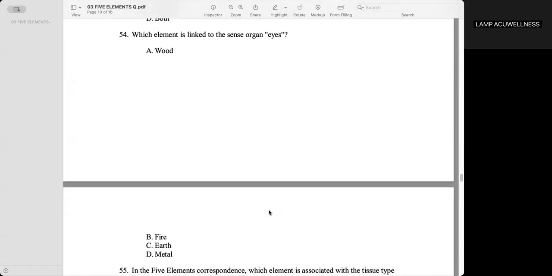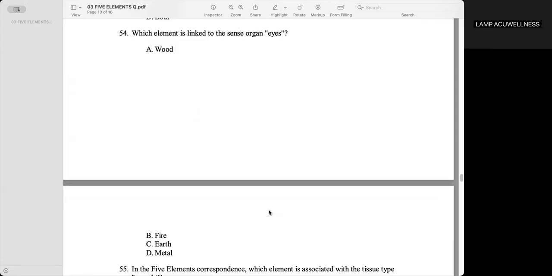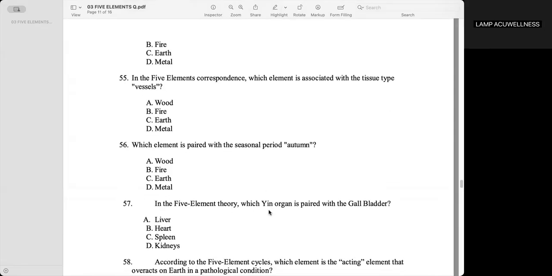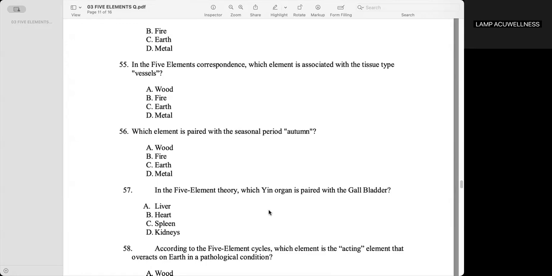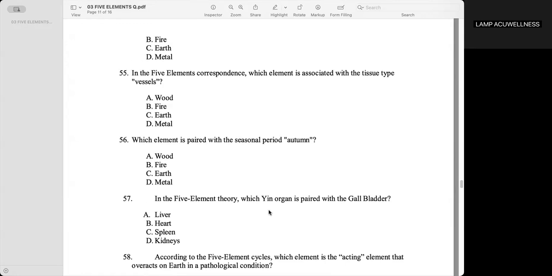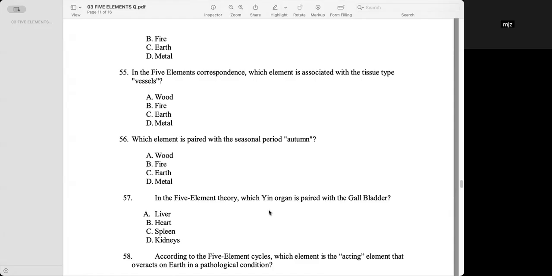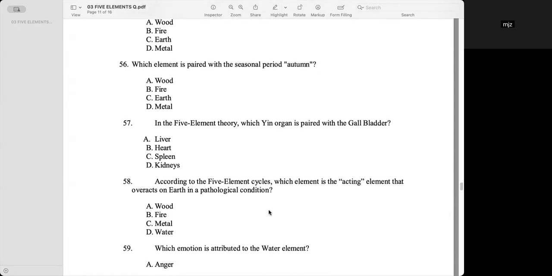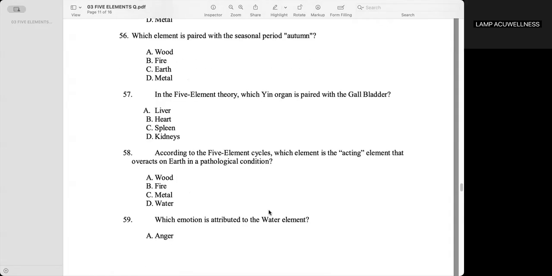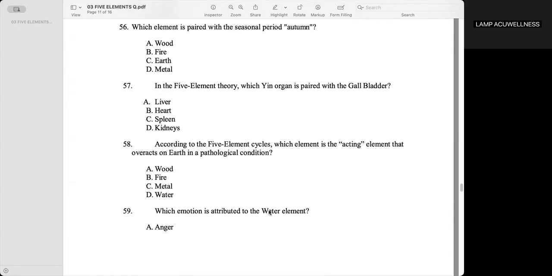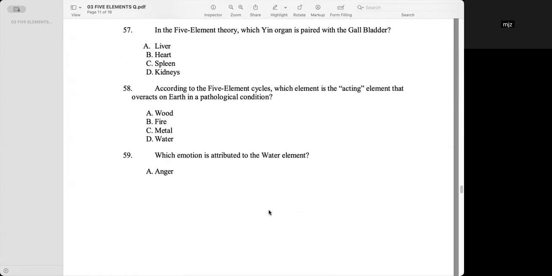Which element is linked to the sense organ eyes? Wood, letter E. In the five elements correspondence, which element is associated with the tissue type vessels? Fire. Which element is paired with the seasonal period autumn? The metal. In the five element theory, which yin organ is paired with the gallbladder? Letter E, liver. According to the five element cycles, which element is the acting element that overacts on earth in a pathological condition?